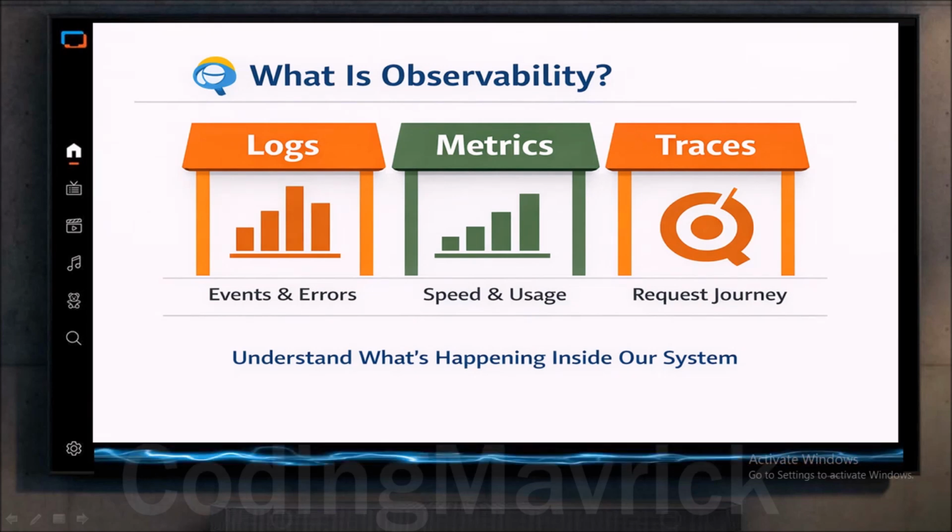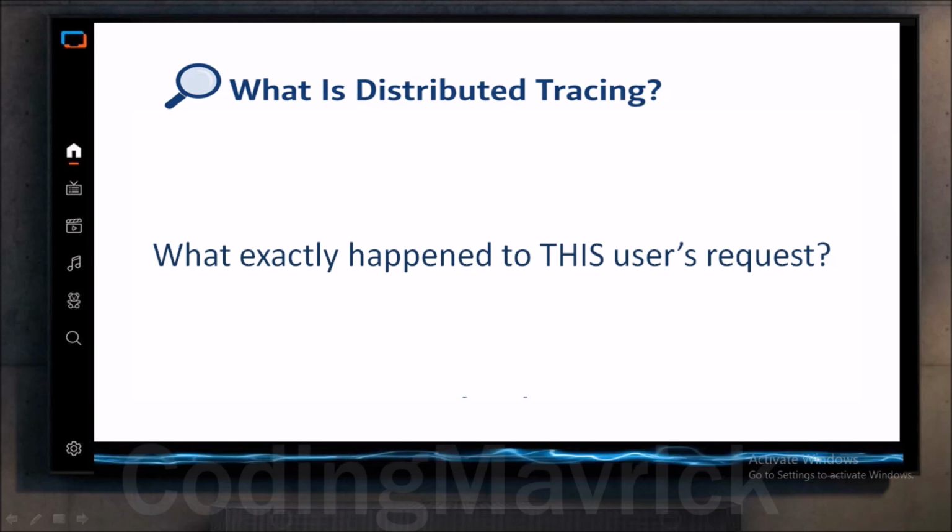So viewers, we see what is distributed tracing. Distributed tracing answers one powerful question, and that is, what exactly happened to this specific user request? Viewers, instead of seeing logs from individual services, we see a full journey.